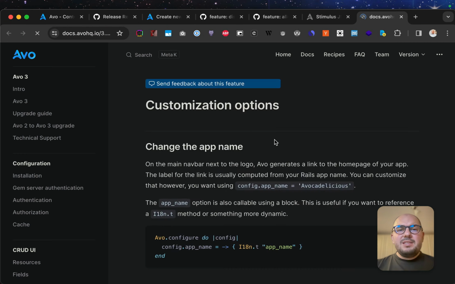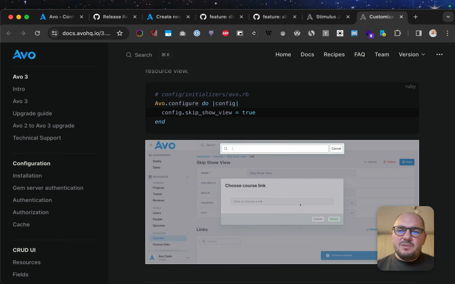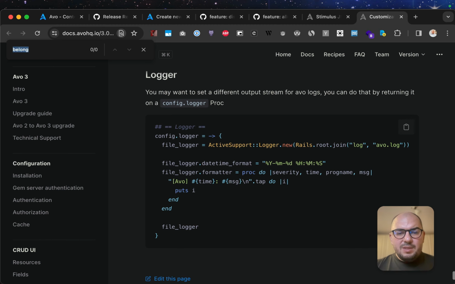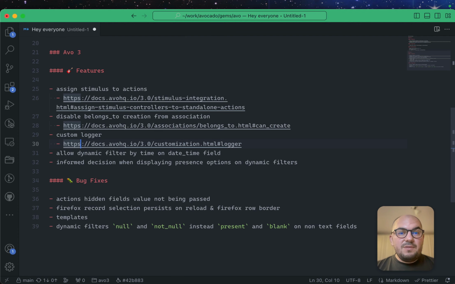Custom logger. By default we log into, I think, the Avo logger, but if you want to use your own logger, you can just configure it inside the initializer. So now you can create a new logger, log it to somewhere else, a different service, whatever you want, and we will use this logger instead of our own.